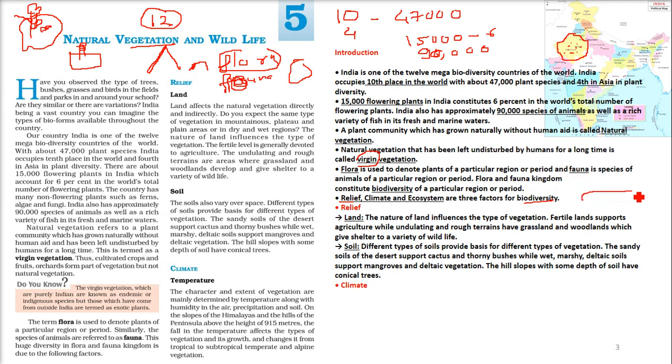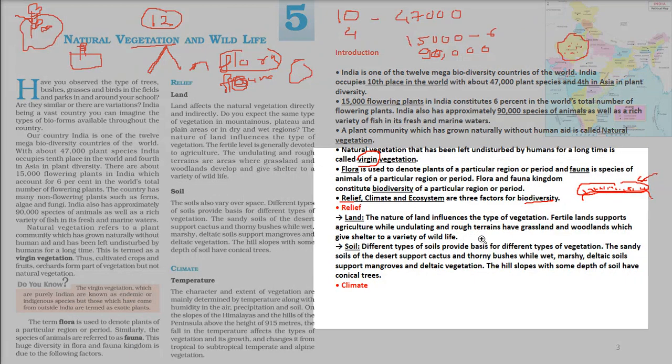If I say this is a grassland, so we have ghas, or grass. So who is going to eat this? There will be a different type of wildlife, right? And the grass is a different kind of flora, we can say. But if you go to some other place, say you come to Kerala, Kerala has a wide biodiversity because the plants and trees are quite dense. So you'll get a different kind of animals and plants also. So the land is very important.